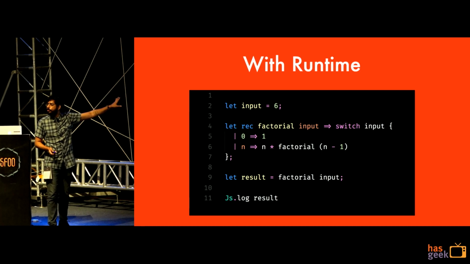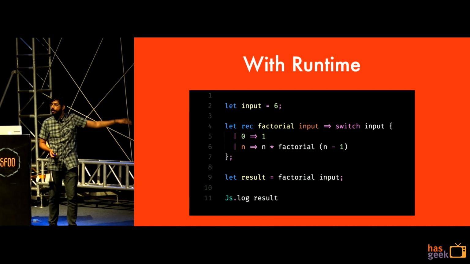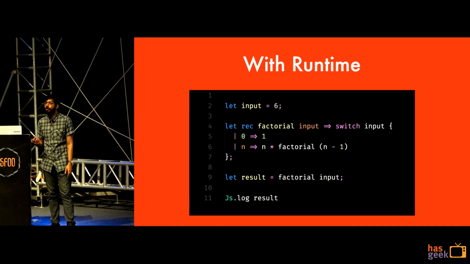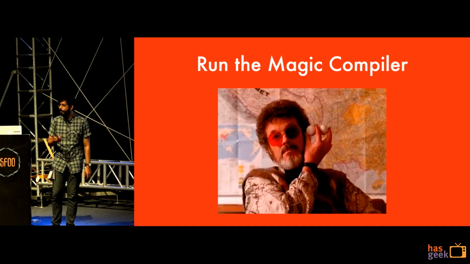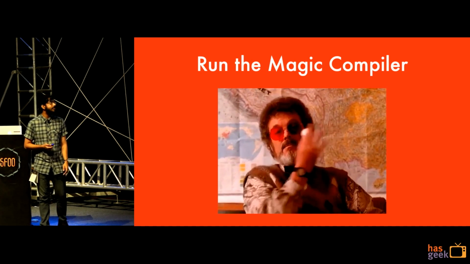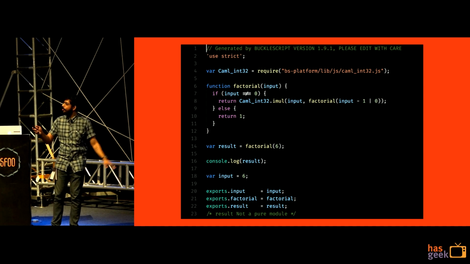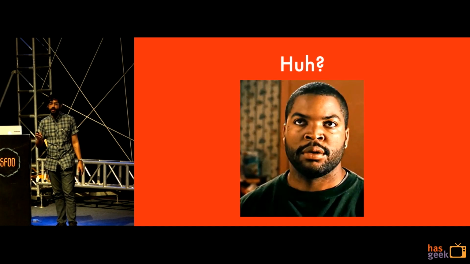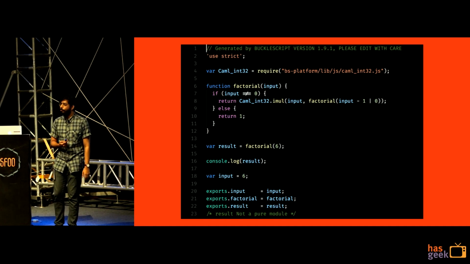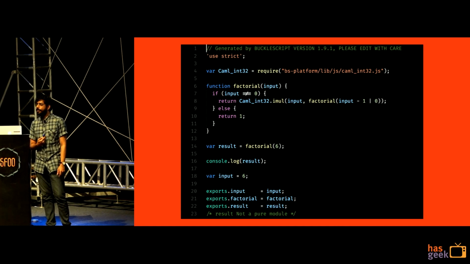I'm looking at our factorial function again, the similar one that we saw earlier. When I compile this, what does the output look like? My magic compiler, if any of you are Twin Peaks fans, right? And this is the output. But hang on a second. I just sold you on how there's minimal runtime. But why is the code so big, right? Does anyone know?